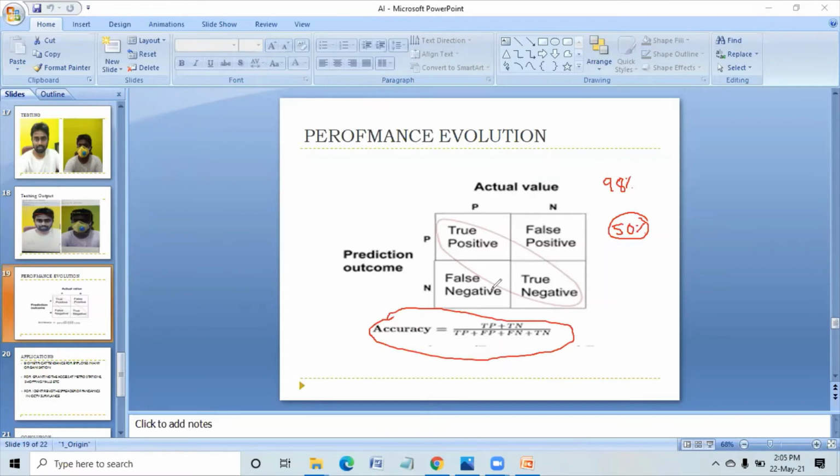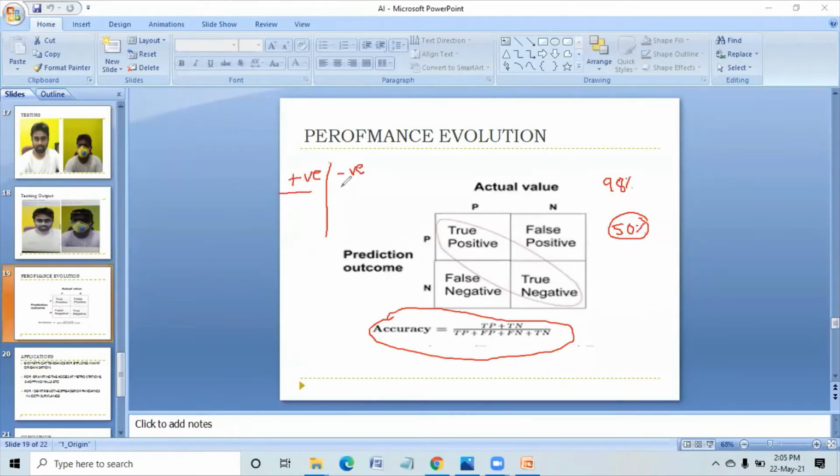Right. So what is this true positive, false positive, false negative, true negative? Suppose let us say I am going for COVID-19 testing. Suppose I am infected with COVID-19.